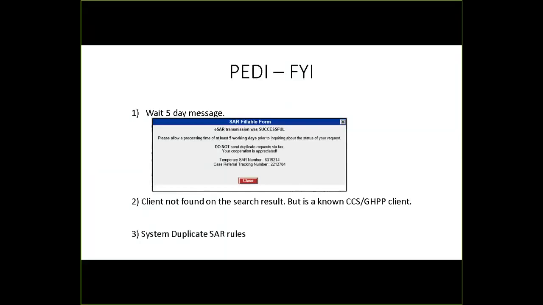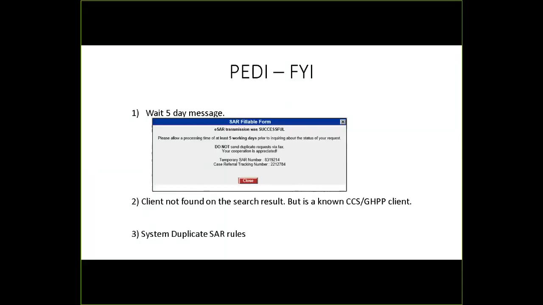Plan members that log into PEDI can only view clients that are enrolled in their plan. So if the client is not enrolled in our system in your plan, you will not be able to see the client. Now for provider domains, you will not be able to view the client if the client does not have any authorization issued to the provider in your domain. So basically, even if you have the client's SIN number or the client's case number and/or the exact name, and you're searching for the client, you will not see the client appear on the search result list unless the client has an authorization at least to one of your providers in your domain.